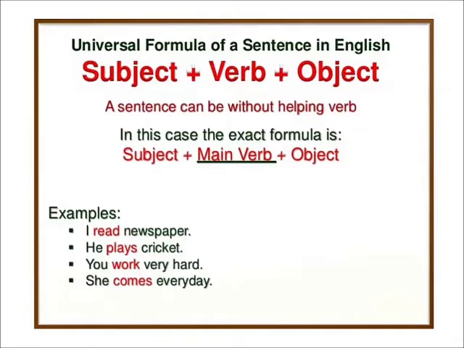It means subject, जिसके बारे में बात की जा रही है. Second is verb. वो क्या बात है या वो क्या कर रहा है. Verbs are the action words. मतलब क्या action हो रहा है. Object. Object is the affected thing. उस action से क्या चीज affect हो रही है. This is the basic formula.